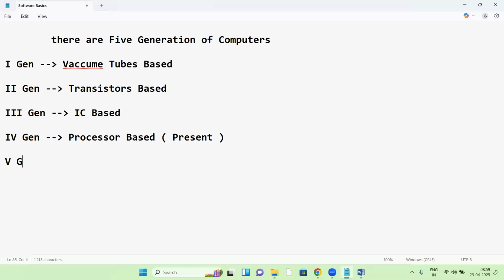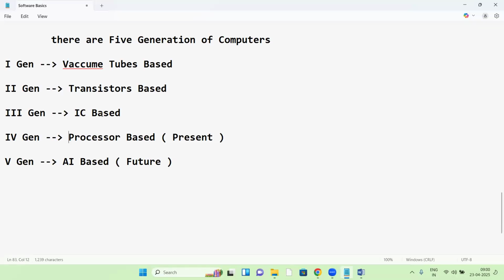Next, the fifth generation is the future. What is the future generation in computers? Anyone? Fifth generation, the next generation. Yes, someone is saying, Harish, yes, good. AI based computer. So what is an AI based computer? I will explain today. So AI is the future generation.